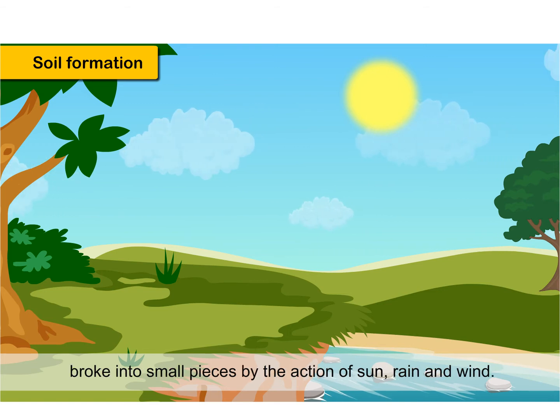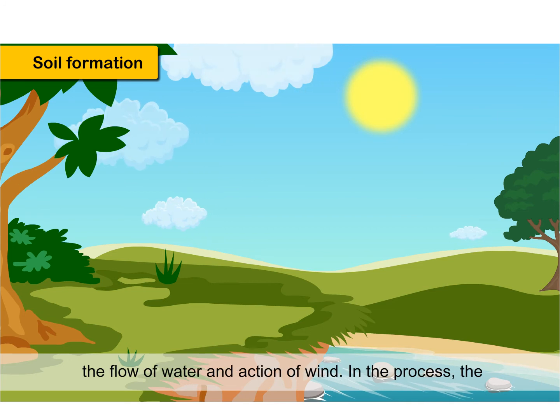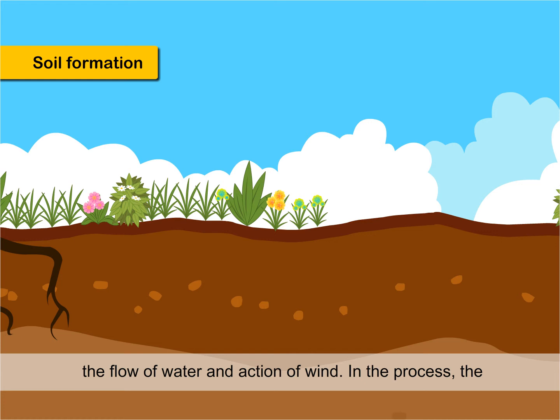The big rocks broke into small pieces by the action of sun, rain, and wind. The pieces of rocks were carried to different places with the flow of water and action of wind. In the process, the rocks were broken into very small pieces and formed soil. The soil is mainly made of rocks. Thus, the type of soil depends upon the kind of rock it is made up of.